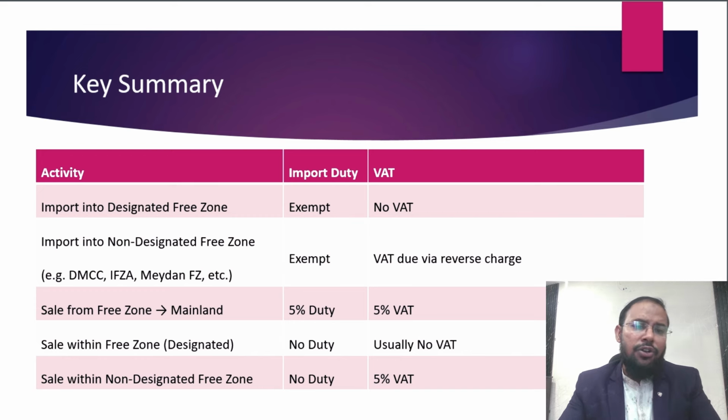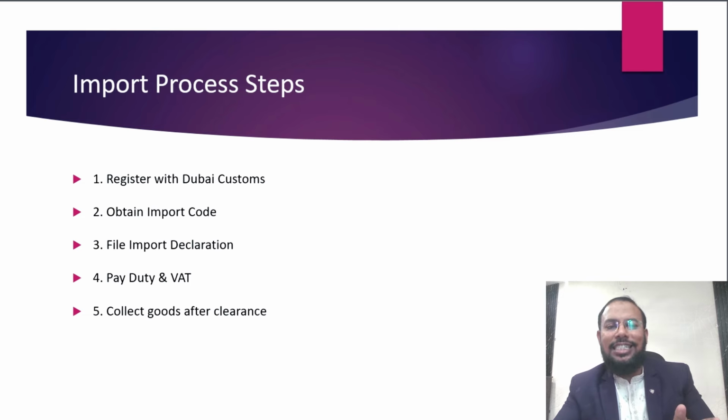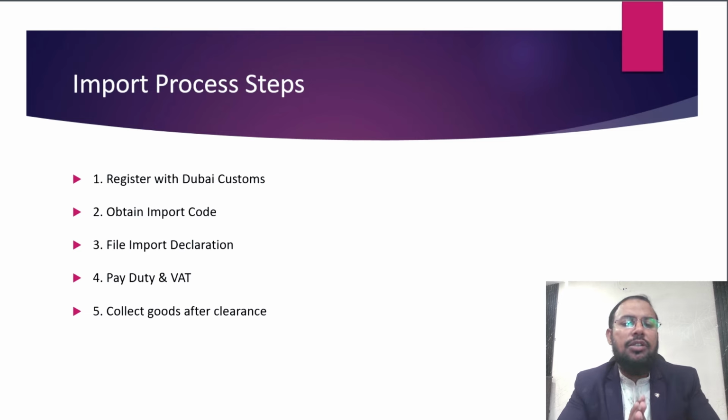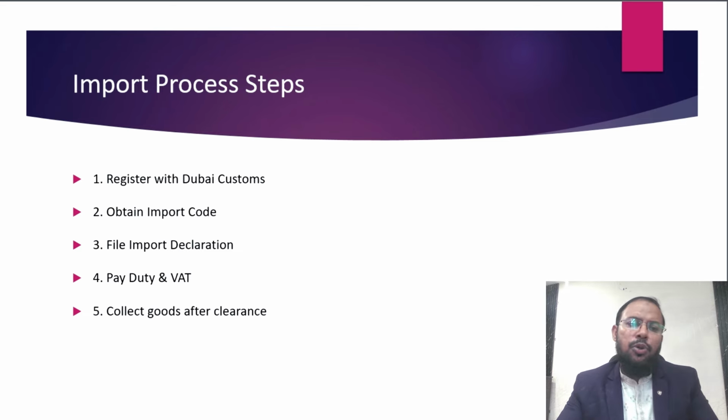Further, for your understanding, we will discuss the import process steps in a simple manner. Firstly, if you are going to start an import and export business, you have to register with Dubai Customs. Secondly, you need to get the import code, and after that you have to file the import declaration, then pay duty and VAT, then collect goods after clearance. This is a very simple process, as I discussed here. I hope you got it.